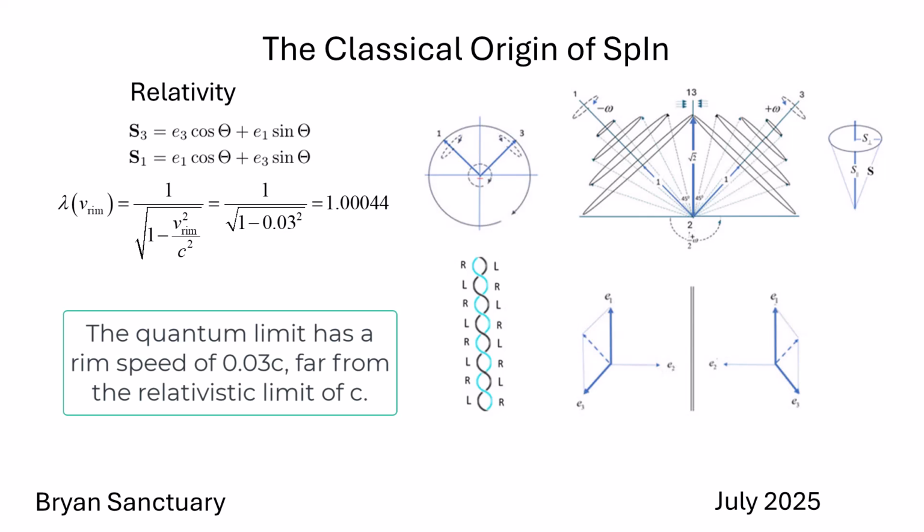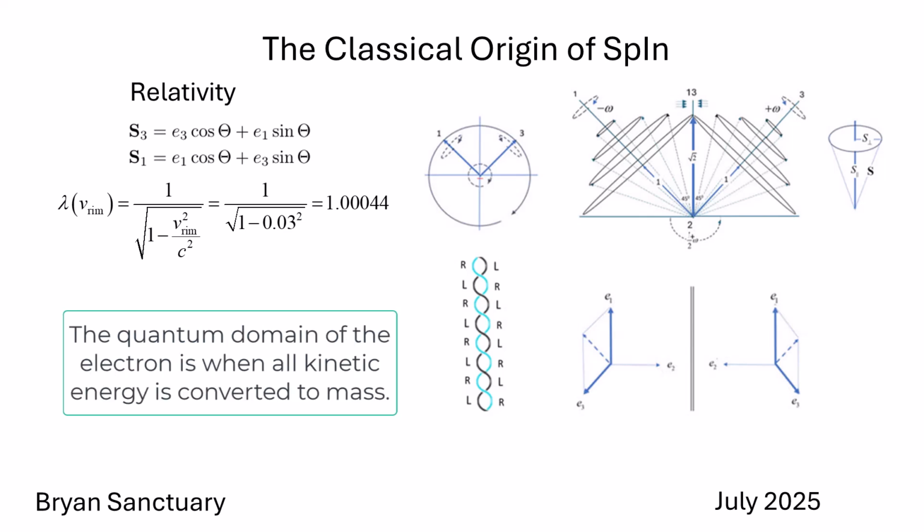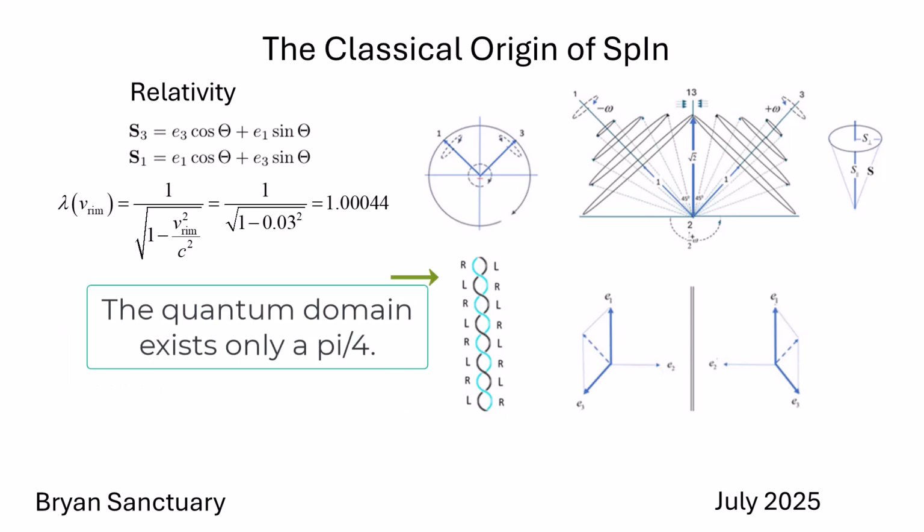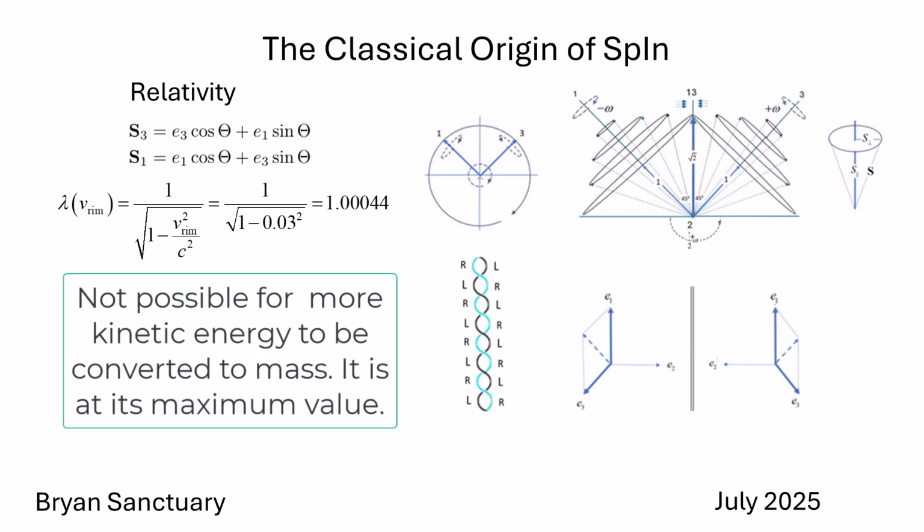We can quantify this more. The quantum domain of the electron occurs when all the rotational energy is confined as mass. For an electron, it exists only at theta equals pi/4. The intertwining of the two chiralities means the addition of more internal energy is not possible. All the kinetic energy is locked up. Once the system reaches this quantum limit, additional energy cannot be absorbed.